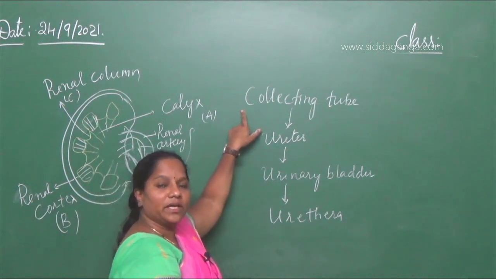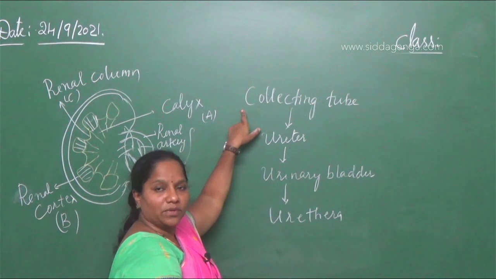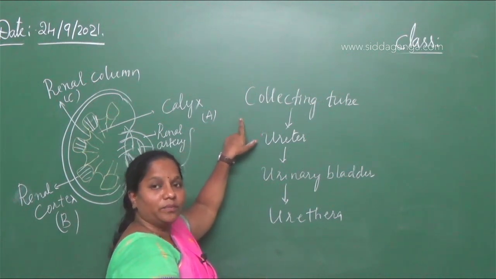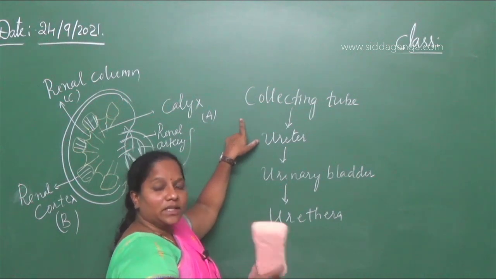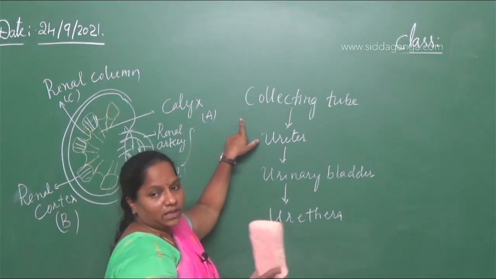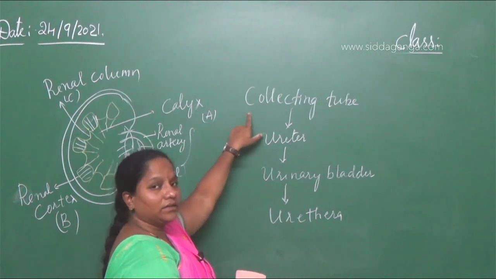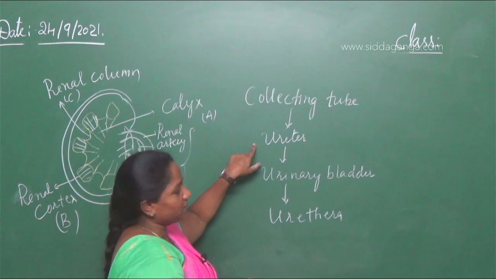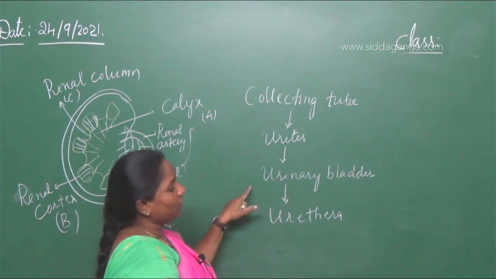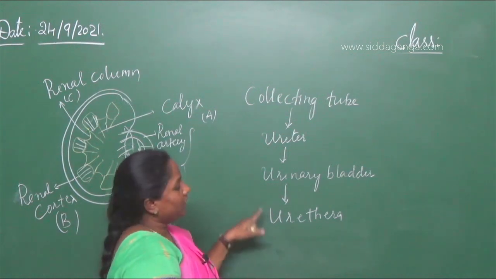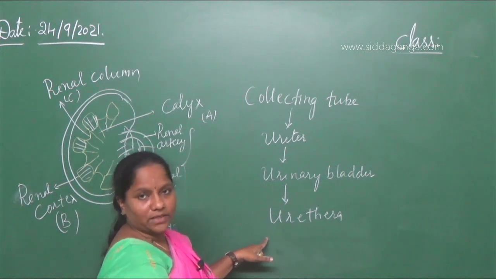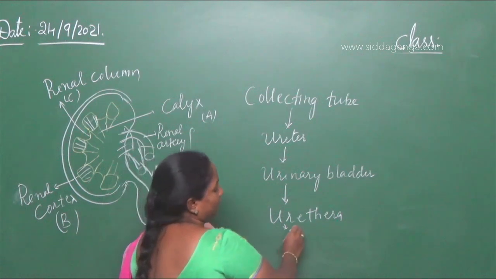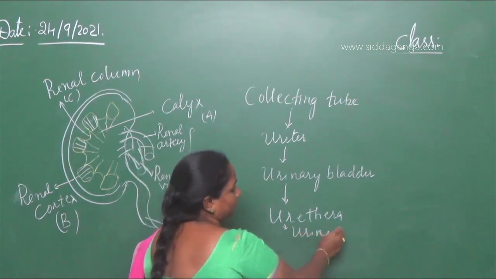In nephrons we have different parts like Bowman's capsule, then it goes to the PCT, then to the Henle's loop, then to the DCT, then to the collecting duct. In the collecting duct, the urine is collected. From there, it moves to the pair of ureters. From the ureters, it moves to the urinary bladder. From the urinary bladder, the urine is passed out. So urine is collected here and urine will be passed out.